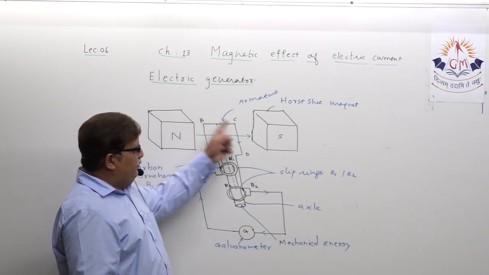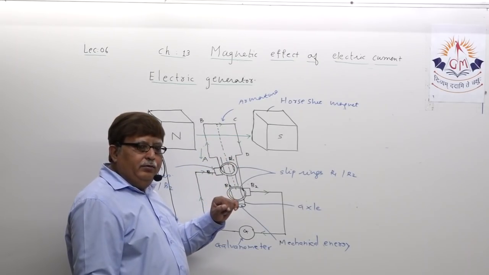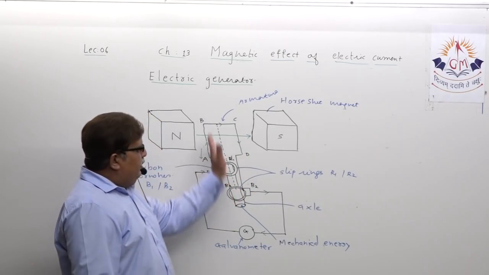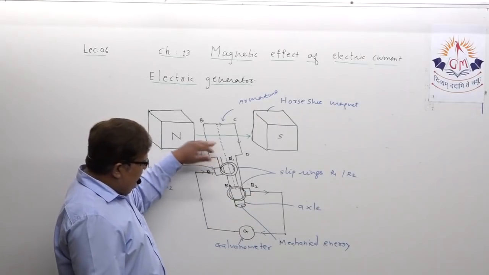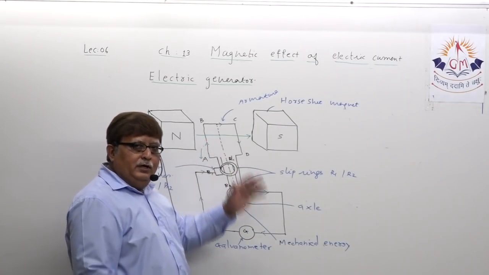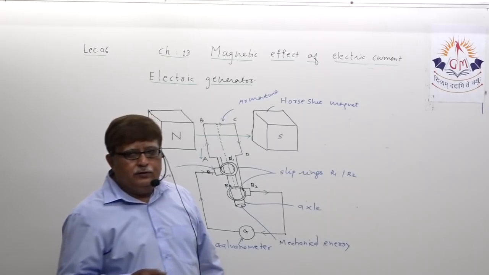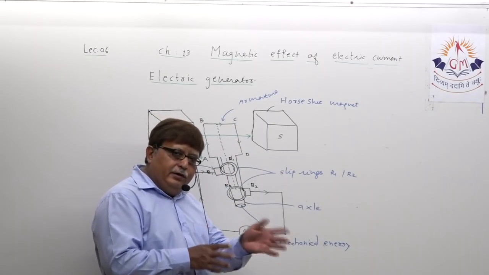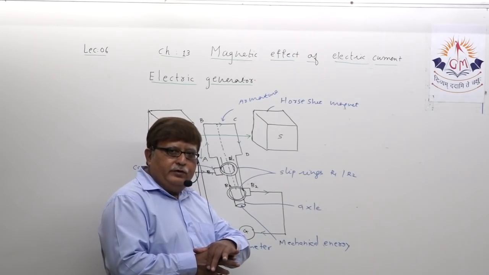Suppose initially I say ABCD, now I have to say DCBA, and the direction of current is totally reversed. First this is the direction, now this is the direction. So in every half rotation, the direction of current is going to be totally opposite. Understand?